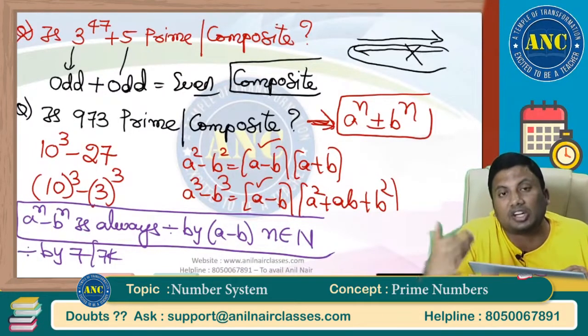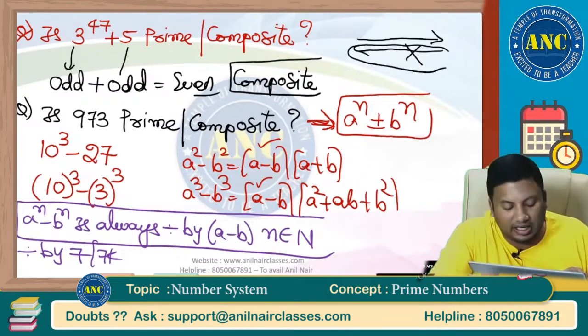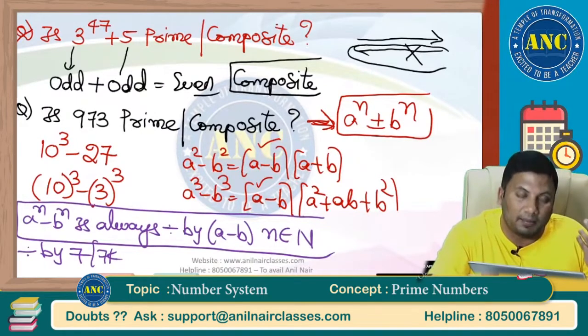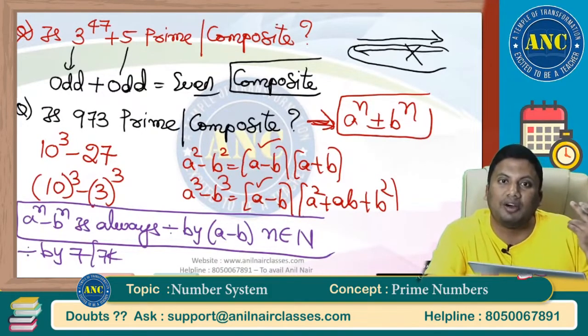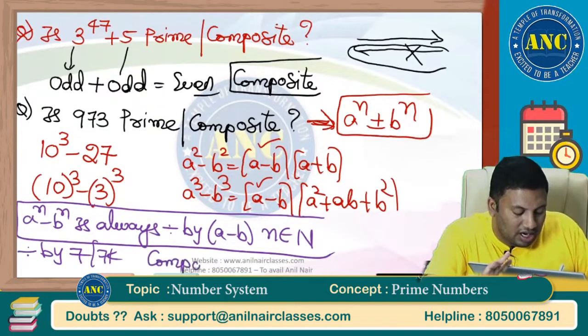It has got factors more than 1 and 7, that is 2 in this case. 21 is a factor, 28 is a factor. So, any multiple of 7 greater than 7 is a composite number because it will have factors more than 2. So, the answer for this question is composite.